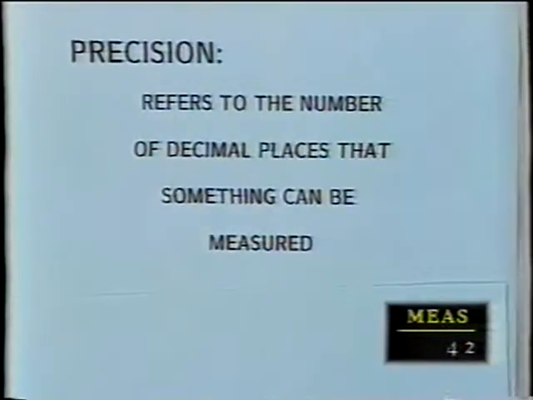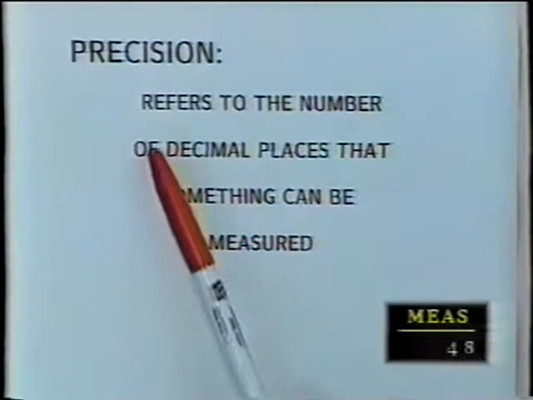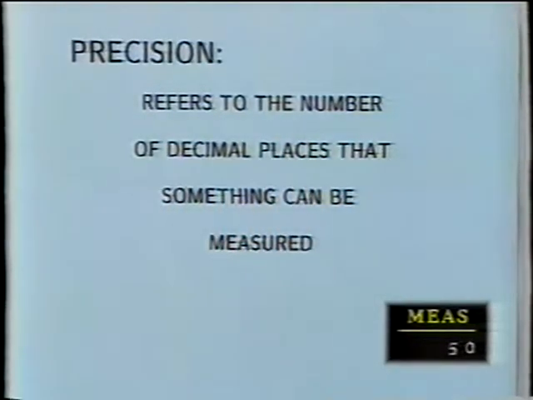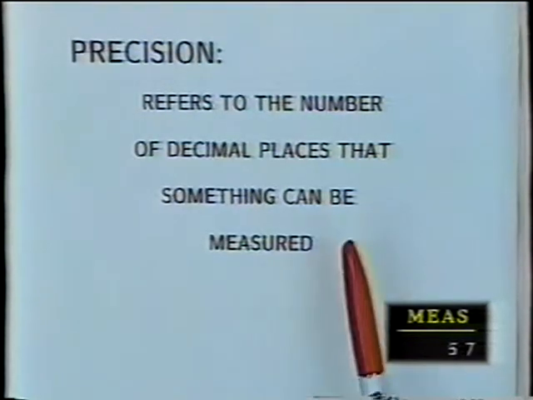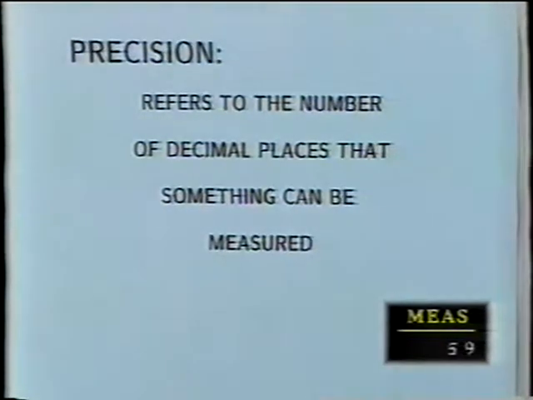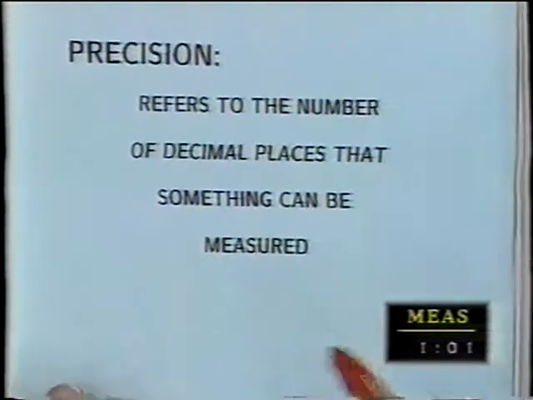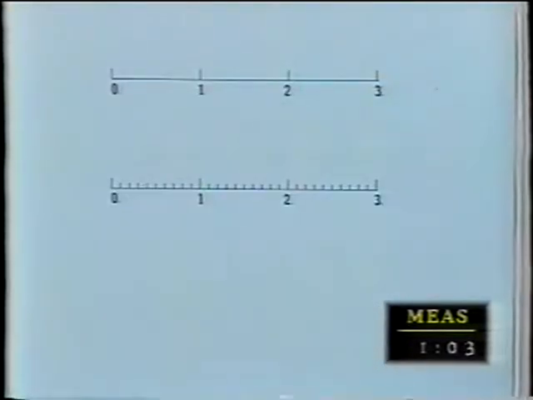Let's get started. Precision. Precision, well, I'm not going to define it as Webster would. I'm just going to say precision refers to the number of decimal places that something can be measured. It pertains to the number of decimal places. What do you mean by that? Well, an example is worth 1,000 words.